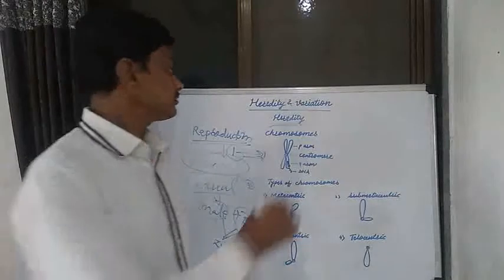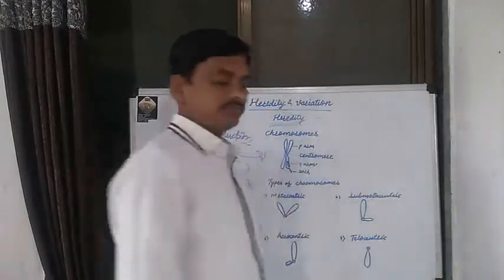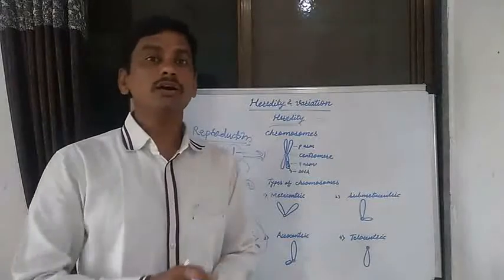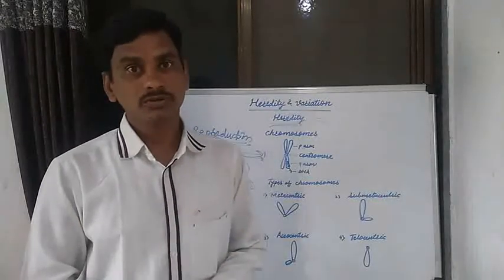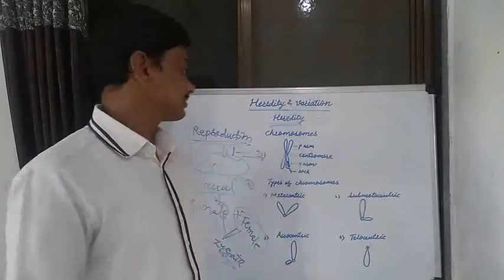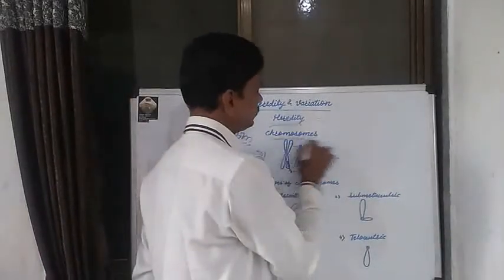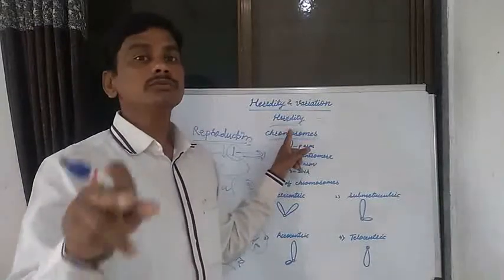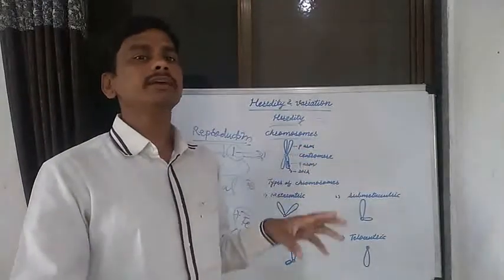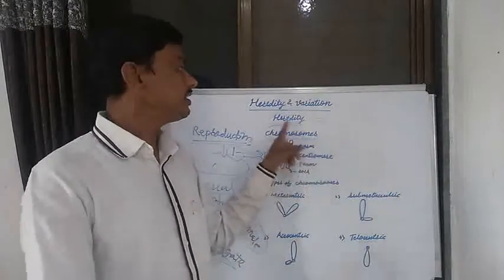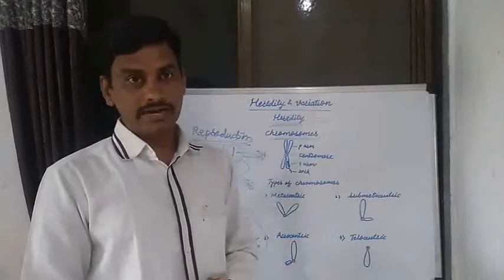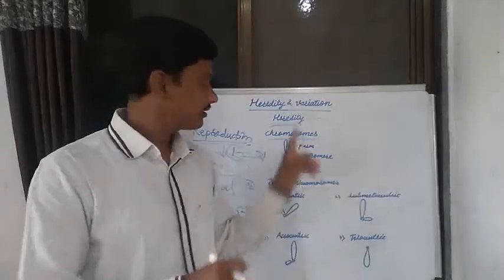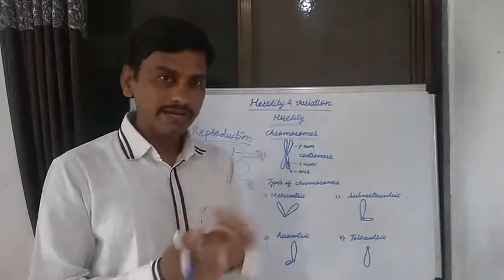Some of these characters pass from parent to their offspring. These characters are present on chromosomes. How do these characters pass? Similarity or dissimilarity, due to heredity, transfers the characters from parent to their offspring. That is known as heredity, the mechanism of heredity.